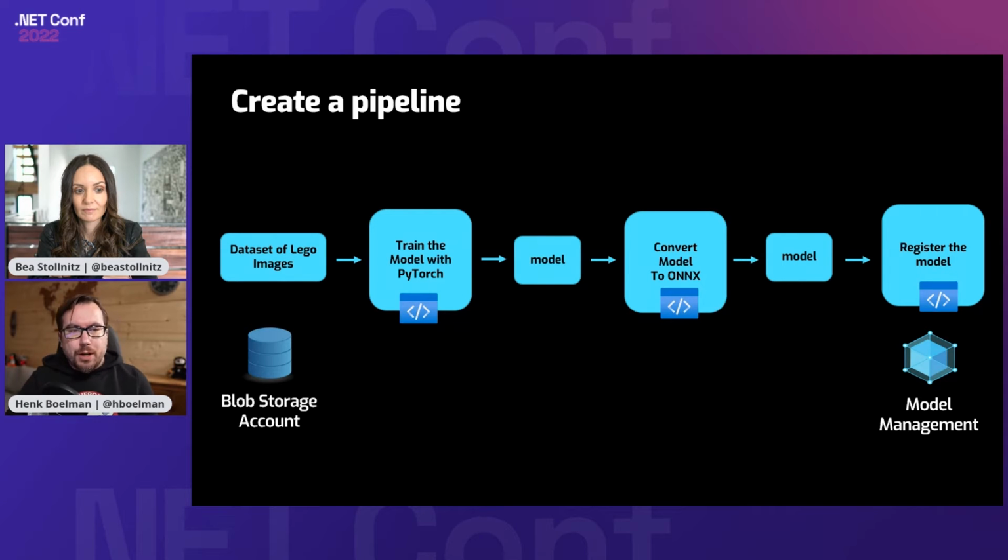So the pipeline we are going to build originates from a blob storage account where there is a big data set of Lego images. Then there is a component that is going to train the model using PyTorch, and that component will deliver us a model. Then another component will pick up that model and convert it to ONNX and deliver us an ONNX model, which the last step will register in model management.